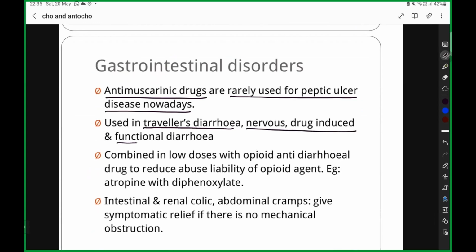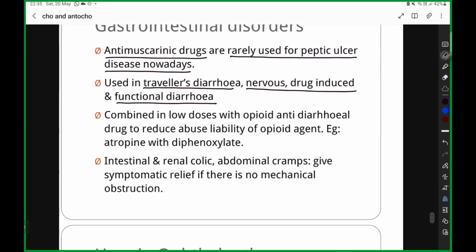So gastrointestinal disorders, antimuscarinic drugs are rarely used for peptic ulcer disease, used in travelers diarrhea, nervous, drug induced and functional diarrhea. You can combine it at a lower dose with an opioid antidiarrheal drug to reduce the abuse liability of the opioid agent.